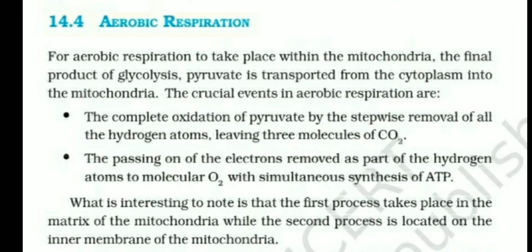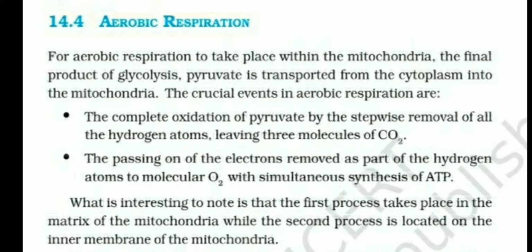One, pyruvic acid is completely oxidized in the matrix of the mitochondria in the presence of many enzymes. And second, ATP synthesis takes place when electrons are transferred from one pigment to another, and it occurs in the inner membrane of the mitochondria.